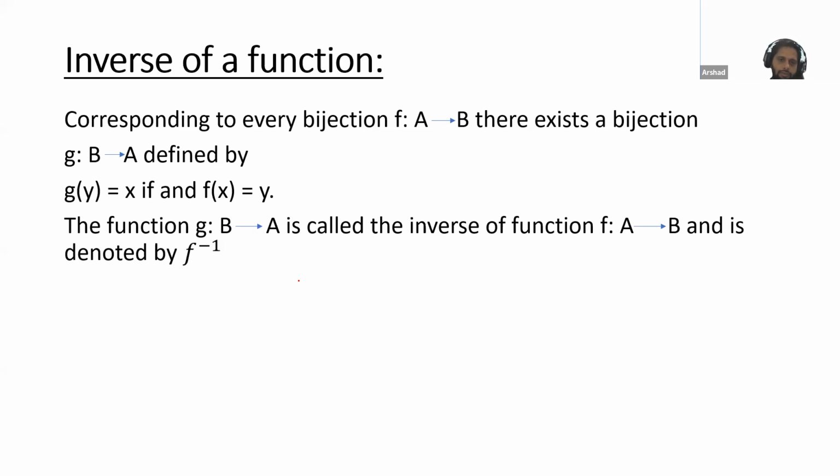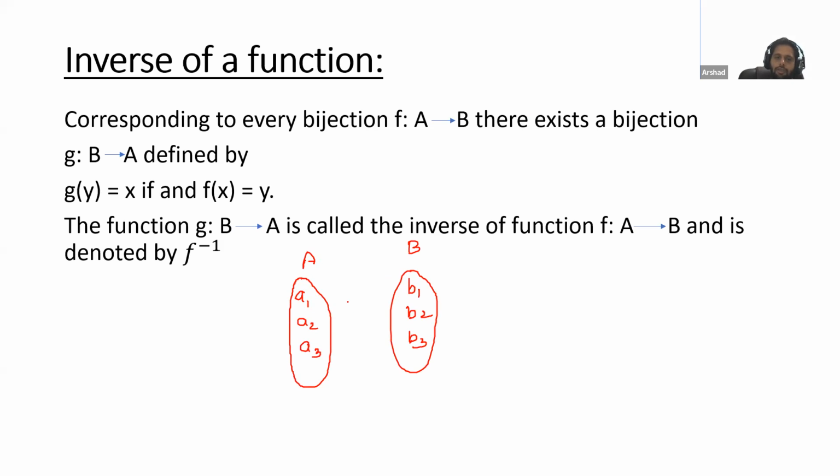So we will check in this way that suppose this is a set A, this is another set B. If the function is bijective, then what does this mean? Suppose we have A1, A2, A3, we have B1, B2, B3. Okay, A1 is associated with B1, A2 with B2, A3 with B3. So if we check this is 1-1, we will check that this is also onto. So that means this function is bijective function.